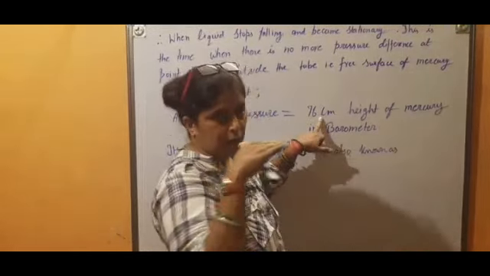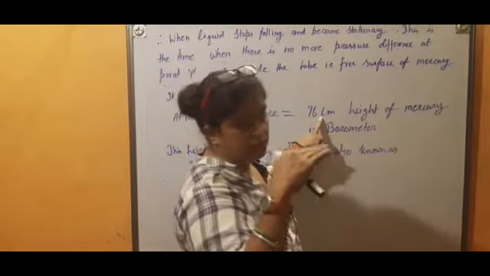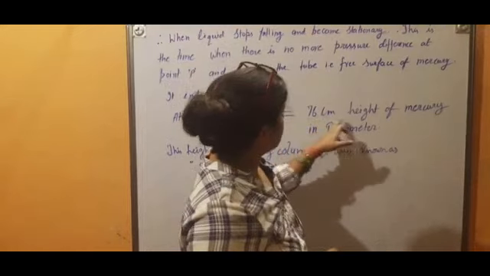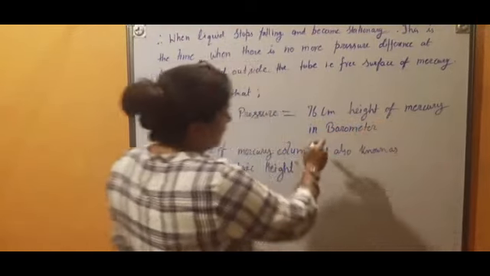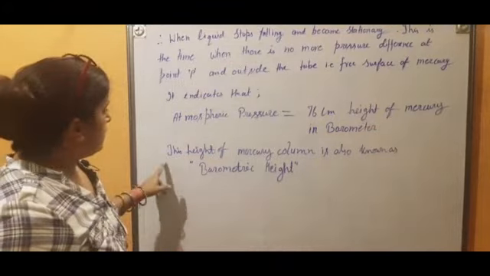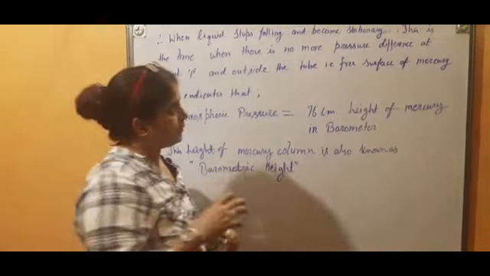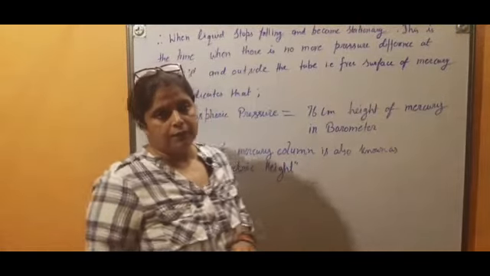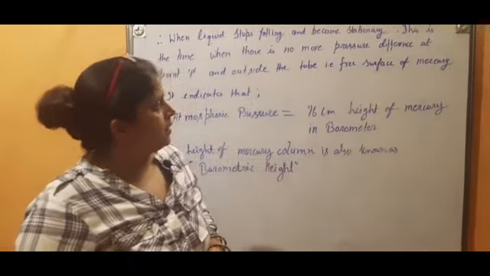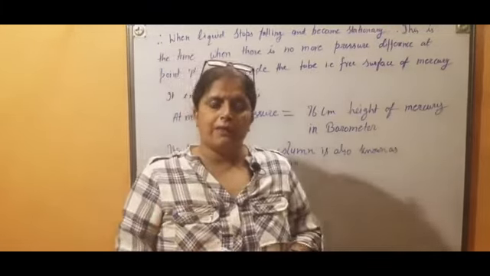That's why the mercury level became stable there. So I have written that it is equal to 76 centimeter height of mercury in the barometer. The height of the mercury column is also known as barometric height. So this is the concept about the barometer, and after this we will discuss the topic of why